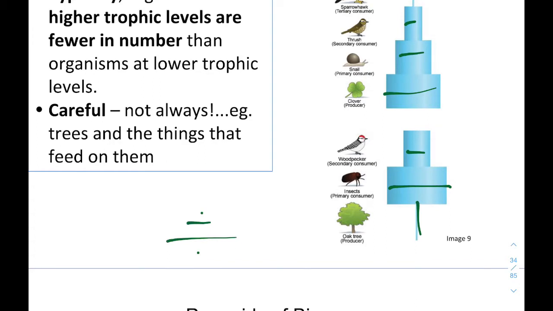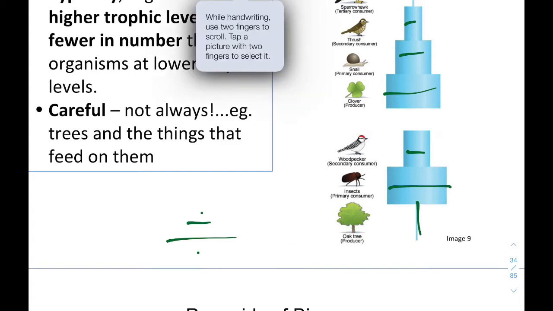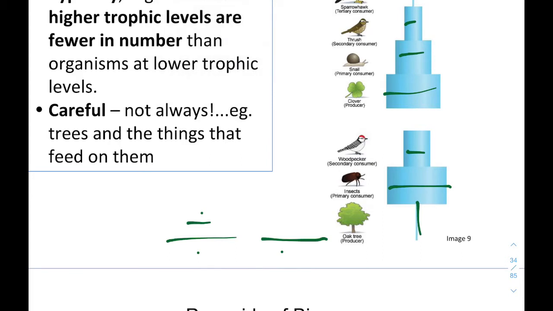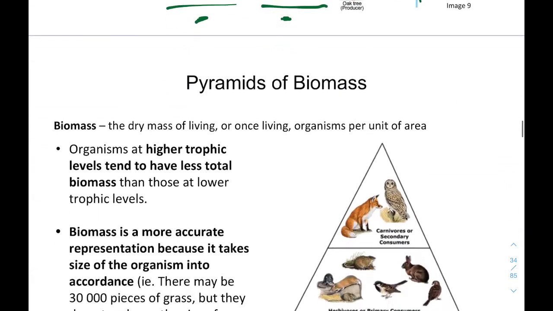We could also have the same situation if we had one whale. If we had one whale that was then going to support a whole bunch of things that are eating it after it dies, say a dead whale sinks down to the bottom of the ocean, supports a whole bunch of small, tiny living things, which then support other smaller living things above them. But that bottom layer being smaller than the layers above it would mean not always upright.